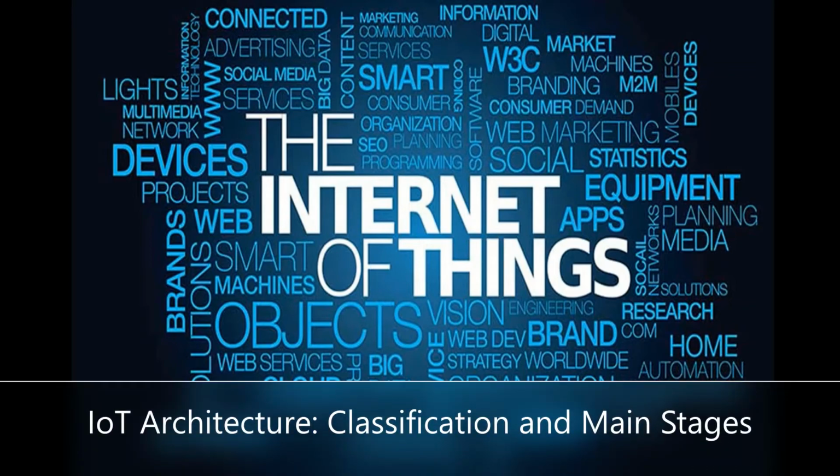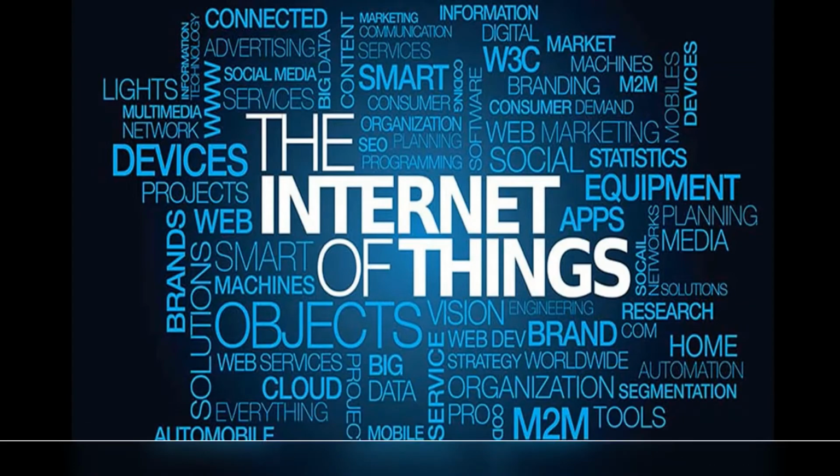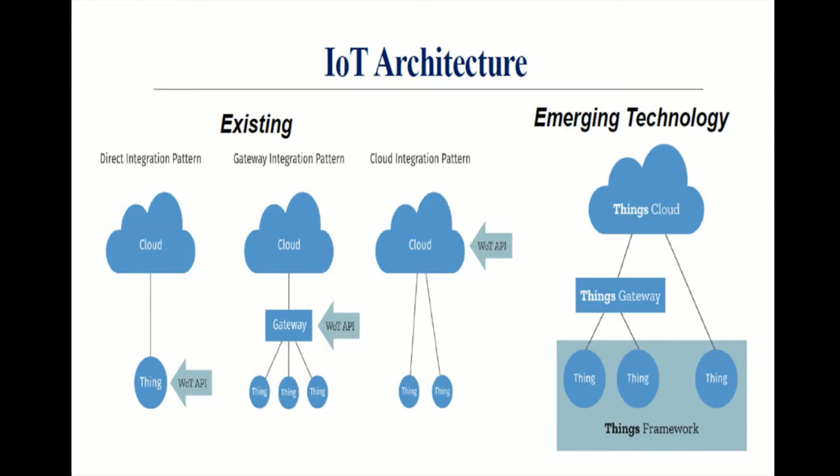Hello everyone, in this video I am going to explain about IoT architecture. According to the architecture, it is classified into three types. First one is direct integration pattern, second one is gateway integration pattern, and third one is cloud integration pattern. So first we will see about direct integration pattern.